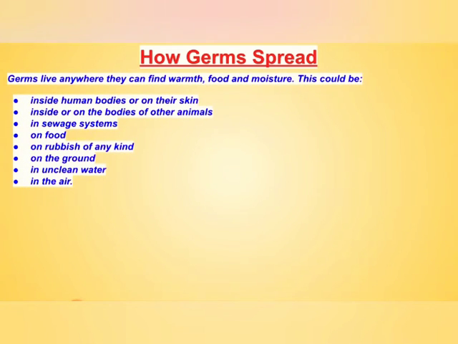As we all know, germs are present everywhere in the environment, so we can't say that germs are not present. Germs live anywhere they can find warmth, food, and moisture.